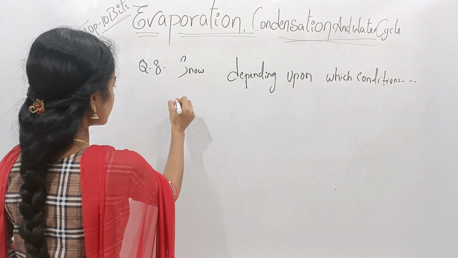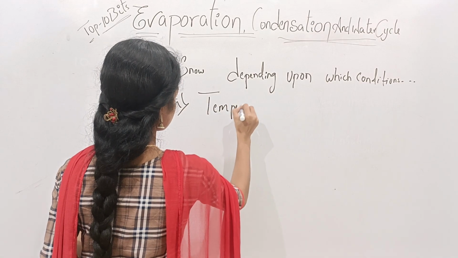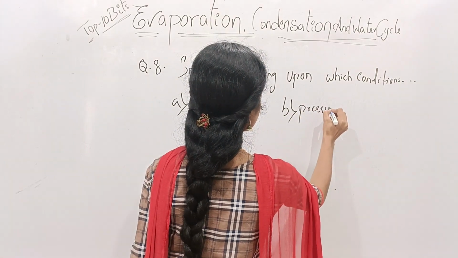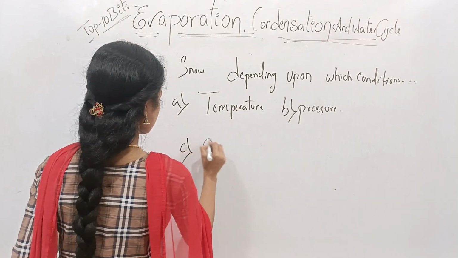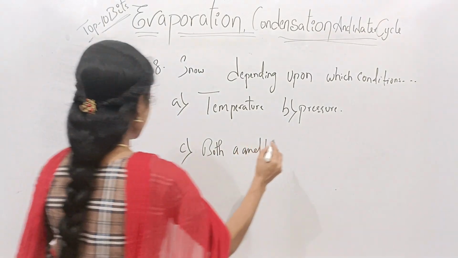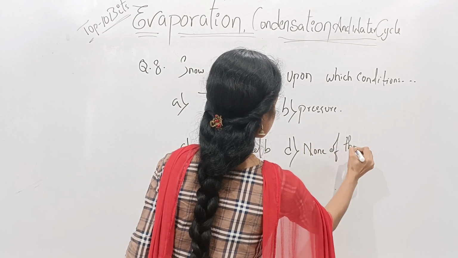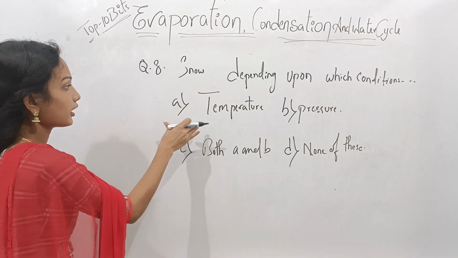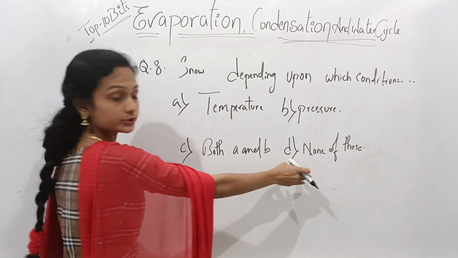Here given options are option A is temperature, option B is pressure, option C is both A and B, and option D is none of these.